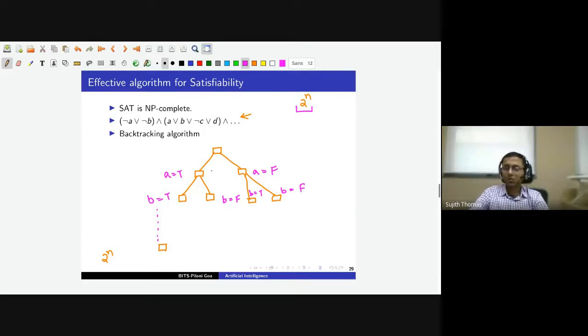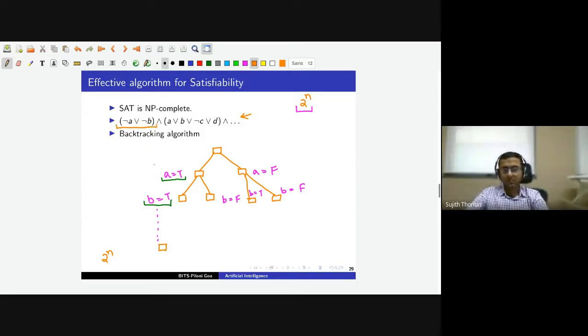So suppose our algorithm first assigns A is equal to true, and then let us say it checks the leftmost node and assigns B is equal to true. At this point, when A is equal to true and B is equal to true, the first clause in our sentence cannot be satisfied. Not A or not B is the first clause we are checking for satisfiability.